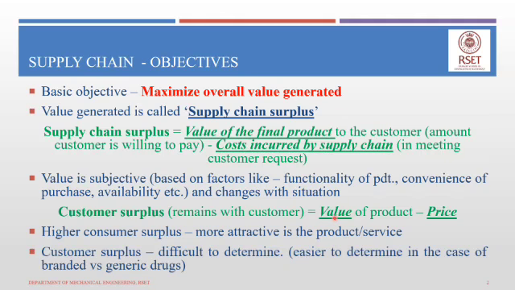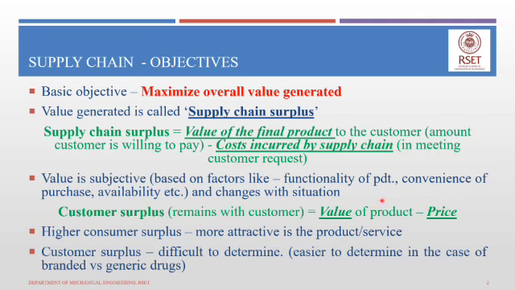That means the value should be at least equal to the price or greater than the price. The higher the consumer surplus, the more attractive a product seems to a consumer, and that can only be done by keeping the price as low as possible. Value is something that cannot be controlled. It is subjective in nature and changes with situation.